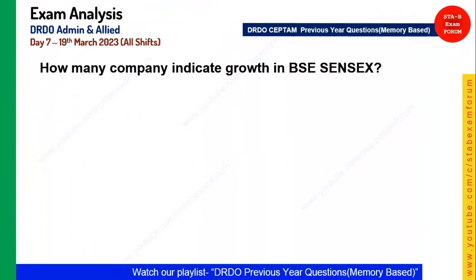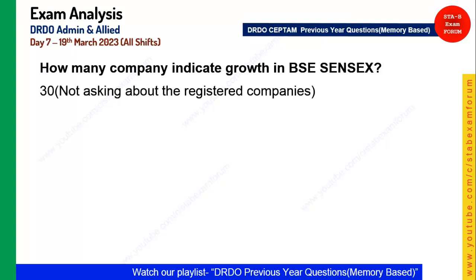Coming to the next question, how many companies indicate growth in BSE Sensex? Student, this was very confusing for the students. Students were thinking that there are a lot of companies, like 3,000, 4,000, 5,000 companies in BSE. It is true, but they are asking how many companies indicate the growth of the whole sector. And the answer was 30. They were not asking about the registered companies, so 30 was the correct answer.